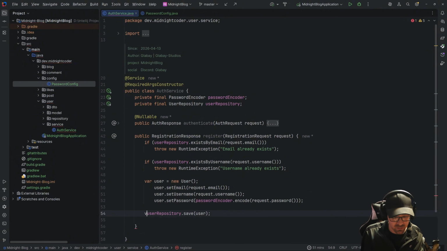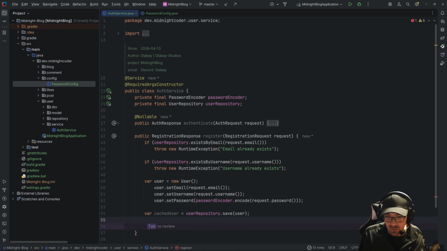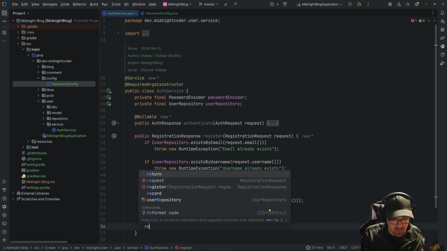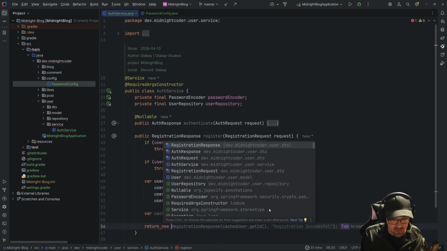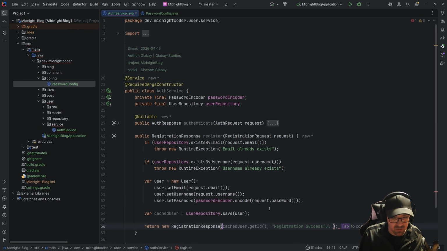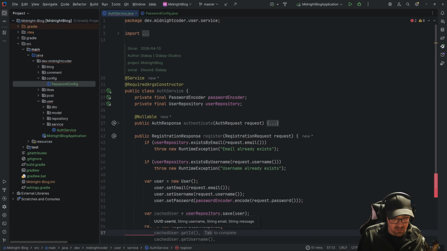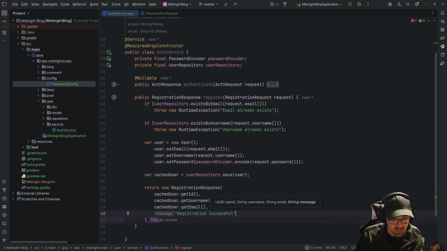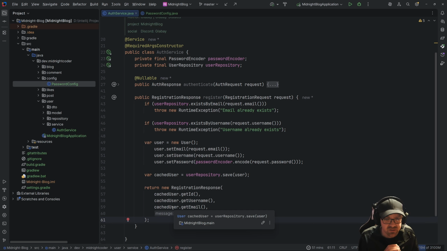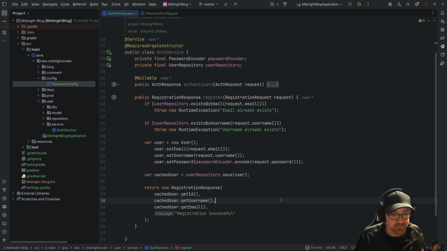So here I want to actually store this as a cached user so that I can work with that in a minute. So the next thing we're going to do here is now we're going to return a new registration response, although I don't know why it's doing it like that, which is going to be, I love IntelliSense. All right, so that's going to be our response. Very simple for our login and our registration.